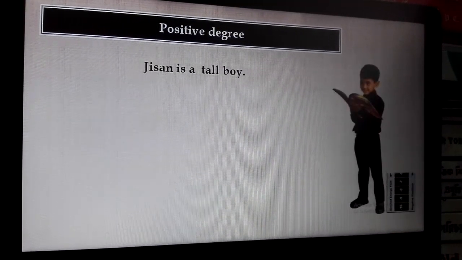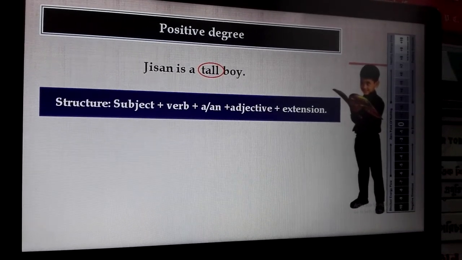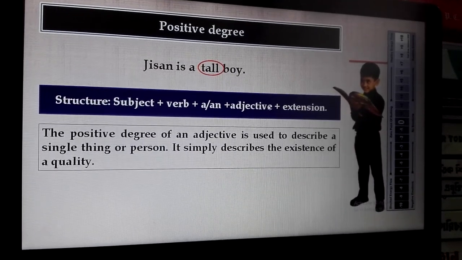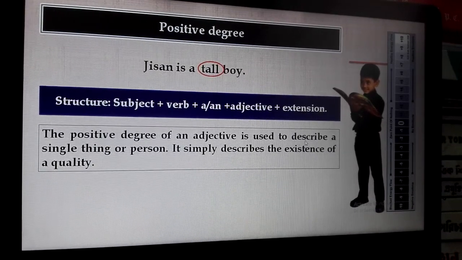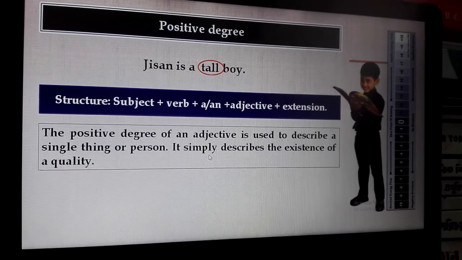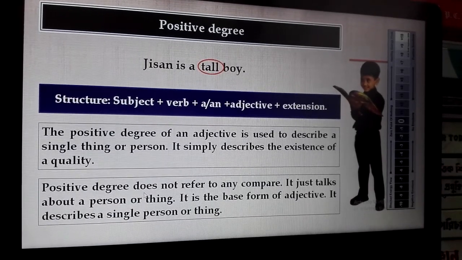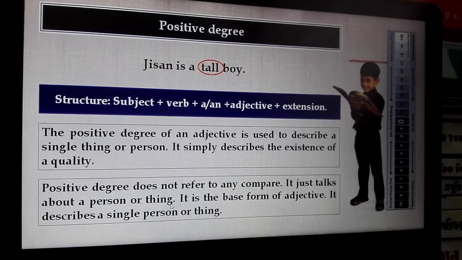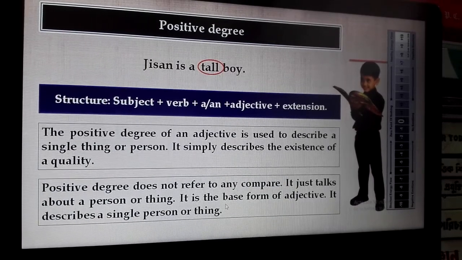Positive degree. Zishan is a tall boy. Here tall is the positive form of adjective. And the structure of positive form: subject plus verb plus a or an plus adjective plus extension. The positive degree of an adjective is used to describe a single thing or person. It simply describes the existence of a quality. Positive degree does not refer to any comparison. It just talks about a person or thing. It is the base form of adjective. It describes a single person or thing.